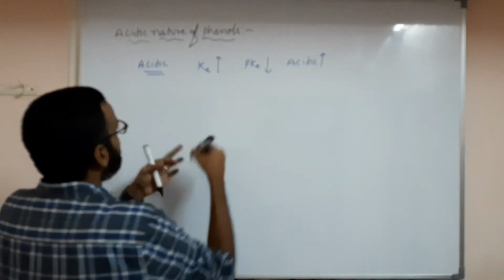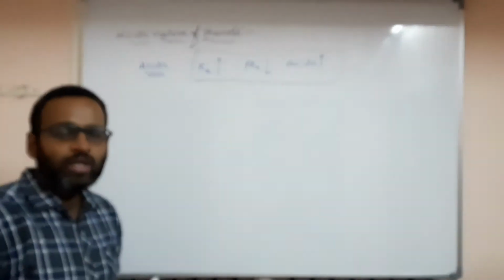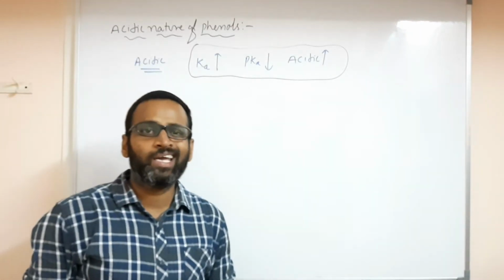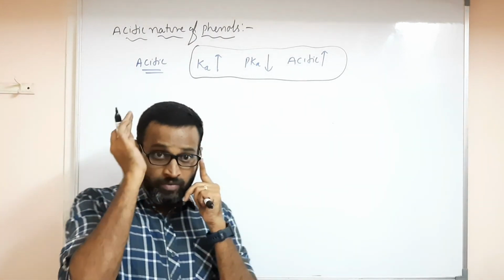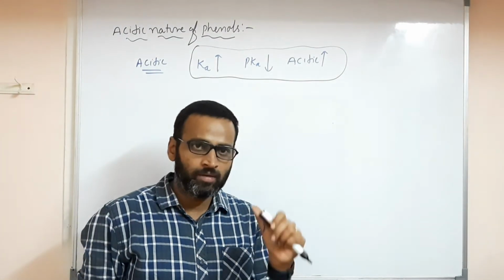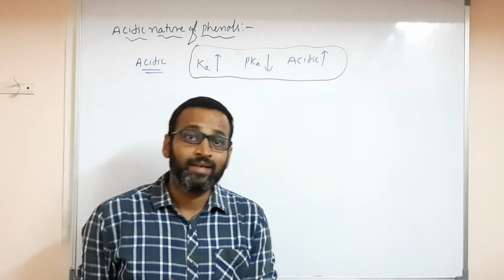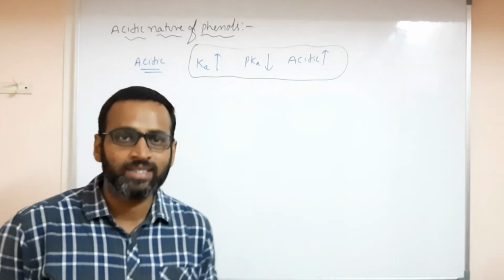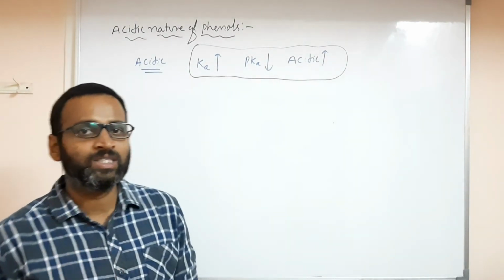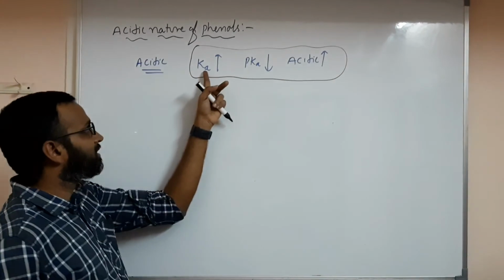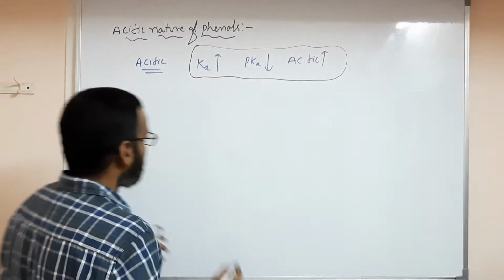So why are you given this here? They will give examples and ask which of the following has a small pKa. In which of the following options does a particular species have less pKa? They'll ask you a question: who is more acidic? You have to observe. Whoever is more acidic will have less pKa. Otherwise, the acid dissociation constant will be more. These are very, very important.